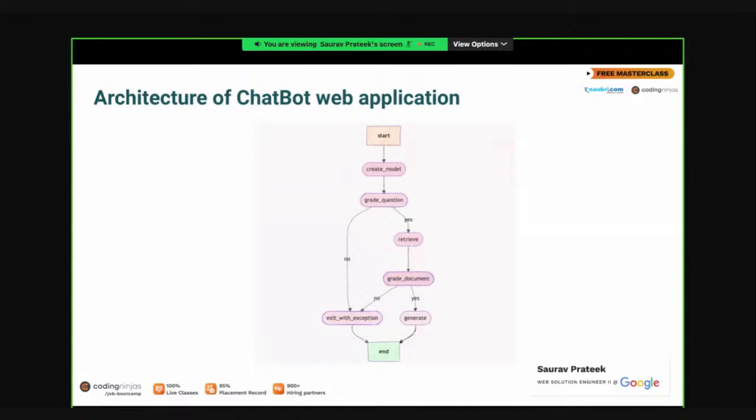We will be creating the question, and if you're asking a relevant question related to software engineering and coding interviews, then we will retrieve our content which we have stored in the vector store. Then we will check whether we have retrieved relevant content or not. If we have retrieved relevant content and the question was also relevant, then we will ask our LLM to generate the answer. If the question is not relevant or we don't have a relevant document, then we will exit with an exception message, whatever we like to say.